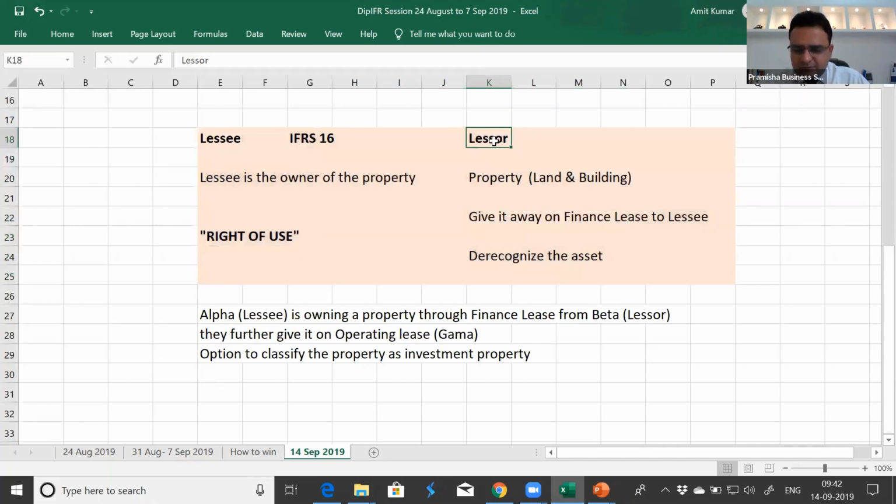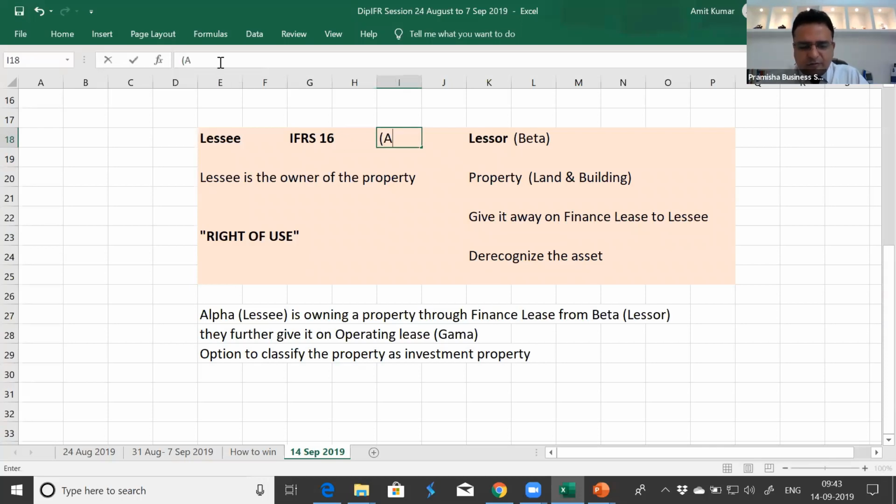Suppose Beta sells the property to Alpha.